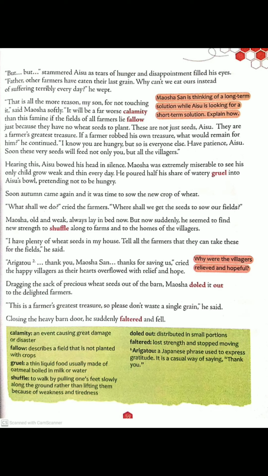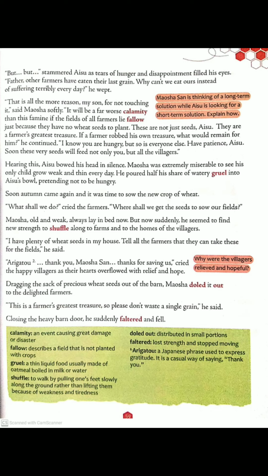Now he said that whatever we are facing right now, the biggest calamity is going to come in the coming future, that we all farmers have to face, and we will not be having any wheat seeds to plant.